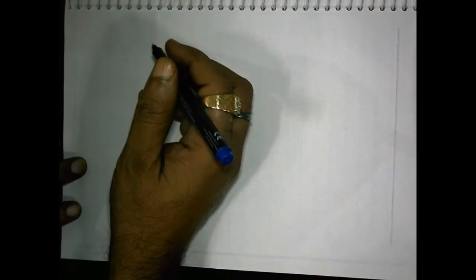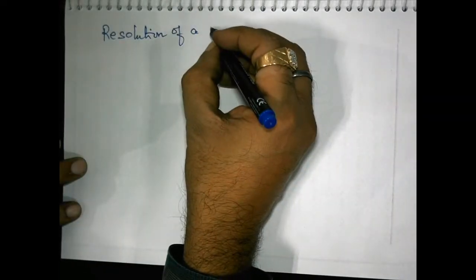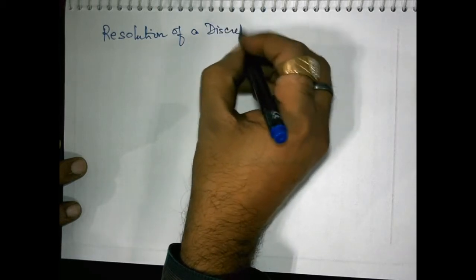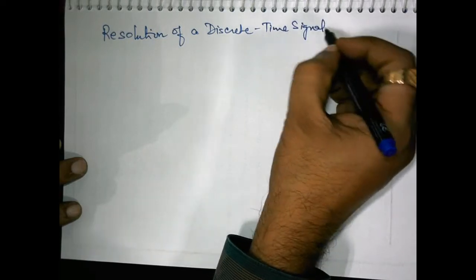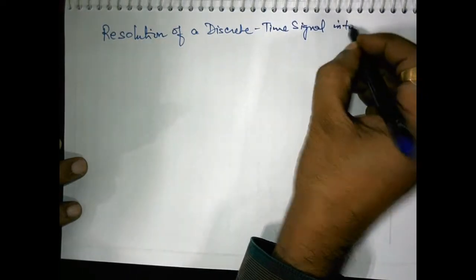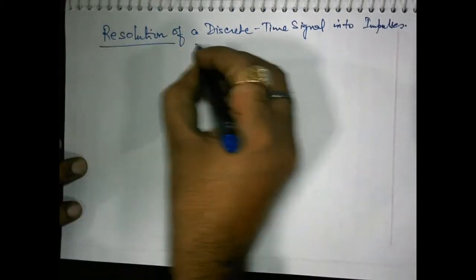First of all, let us see how an arbitrary signal x(n) can be decomposed in the form of impulses, means a resolution of a discrete time signal into impulses.